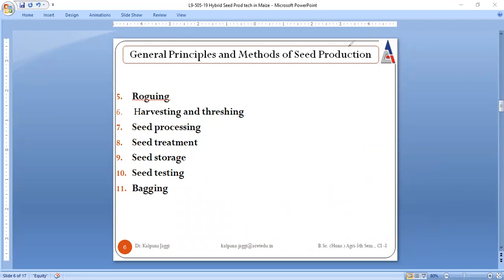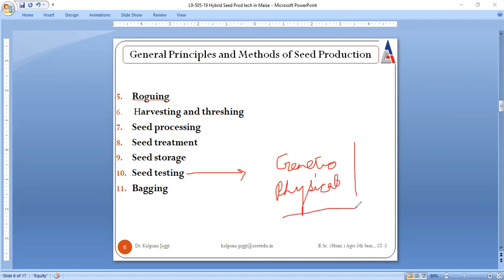Next is seed testing. Why are seeds to be tested? Seeds need to be tested just to have knowledge about the genetic and physical purity of the seed, right? And how can we test the seed? Again, we can treat the seed with a number of chemicals, with a number of fungicides, for the maintenance of genetic purity and physical purity.